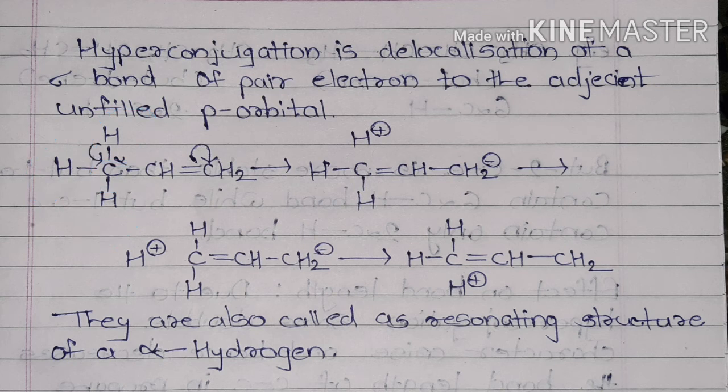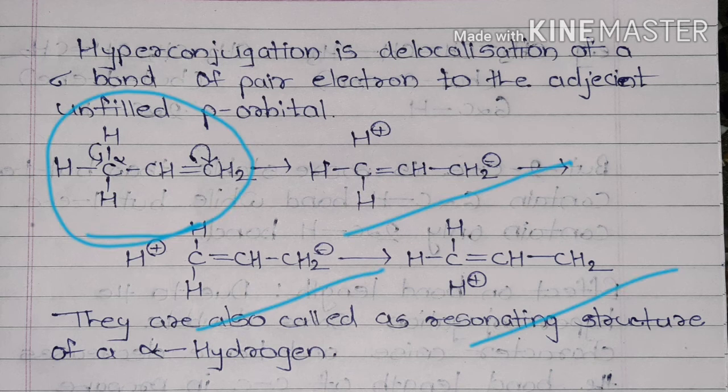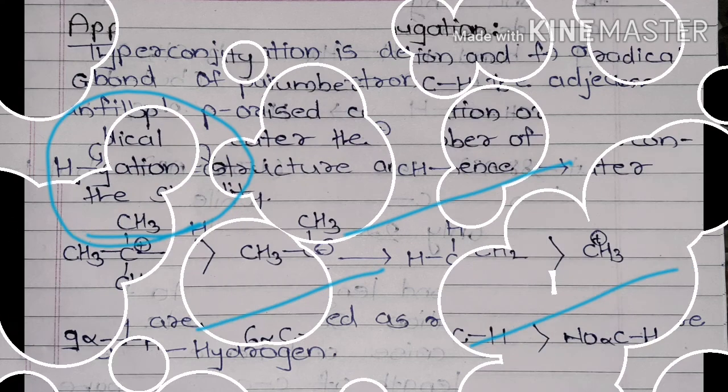These alpha hydrogens are delocalized, forming three different structures by shifting of the sigma bond. They are also called resonating structures of alpha hydrogen, formed only by shifting of the bond.